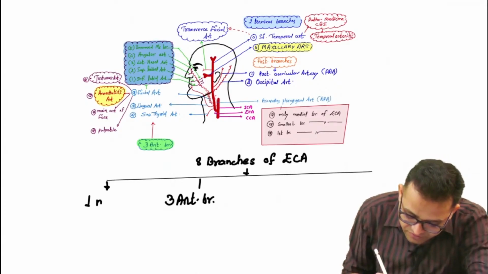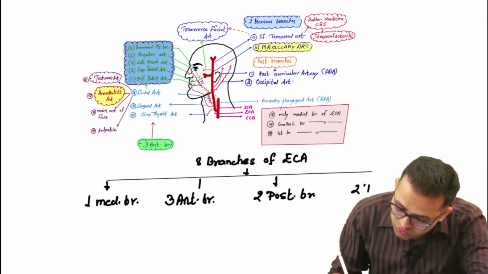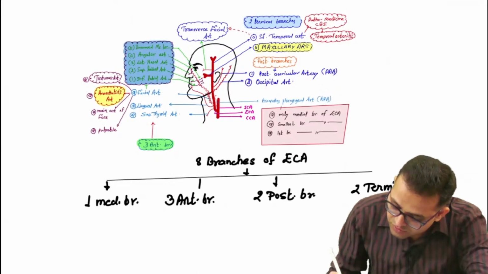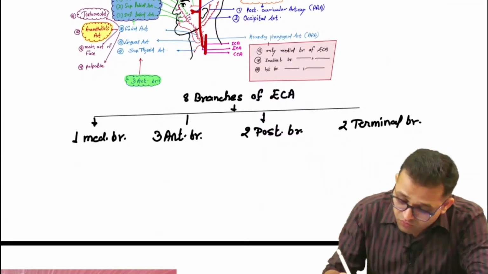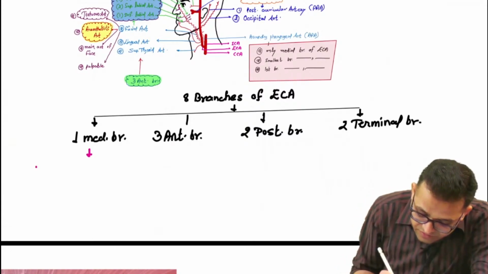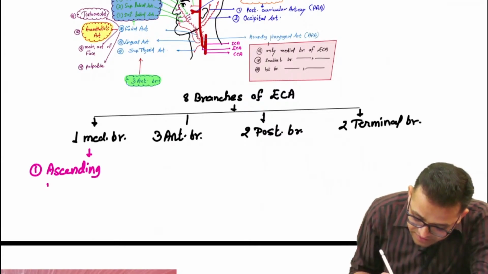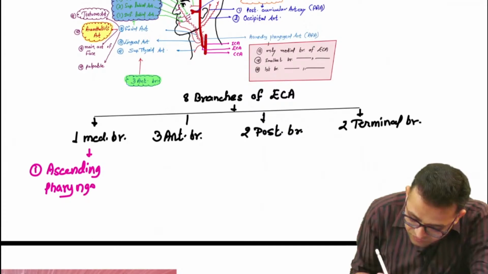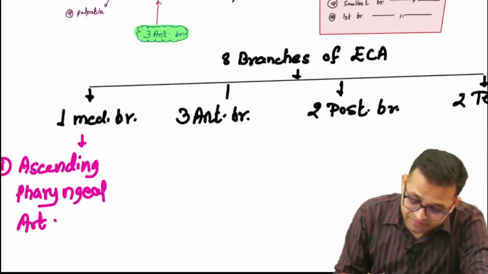So I am writing: one medial branch, then 3 anterior branches, then 2 posterior branches, and then 2 terminal branches. Can you do this one? So what are these? The only one medial branch, can you tell me? That is the ascending pharyngeal artery.